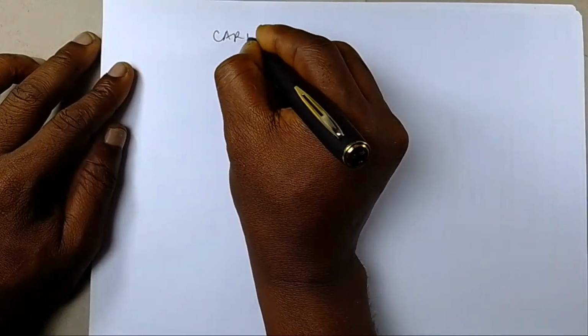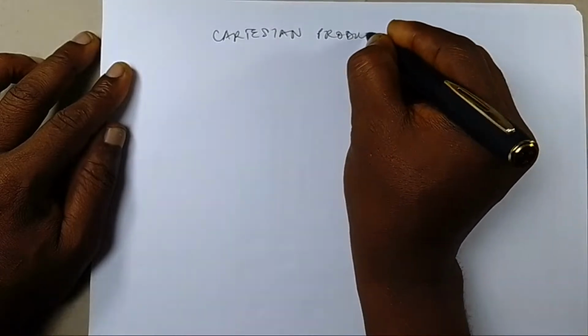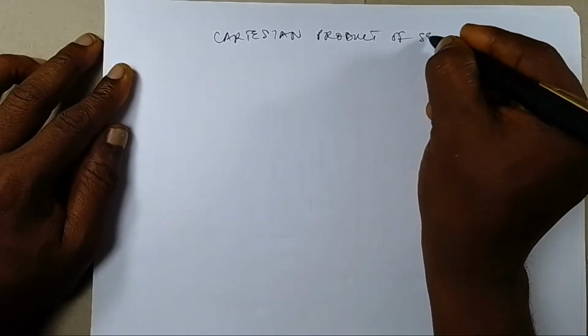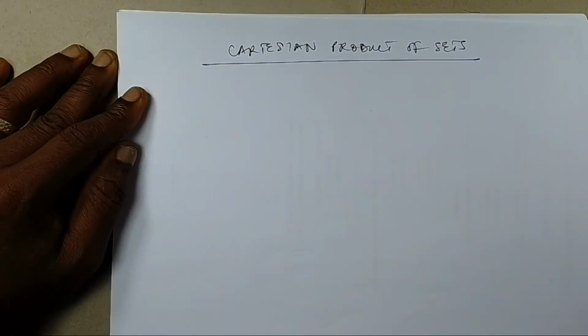So quickly, let us now see what the Cartesian product is.